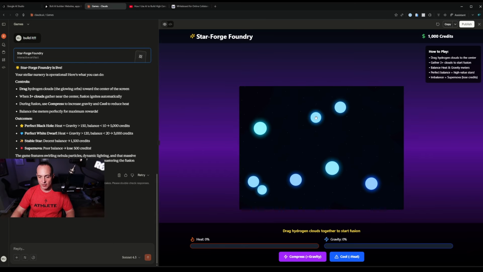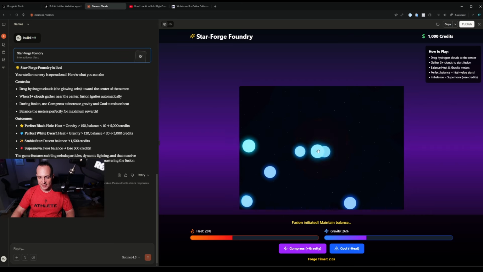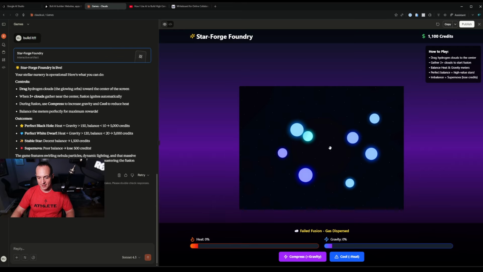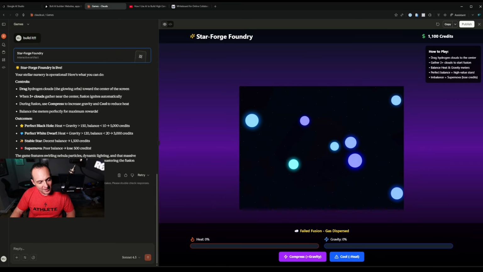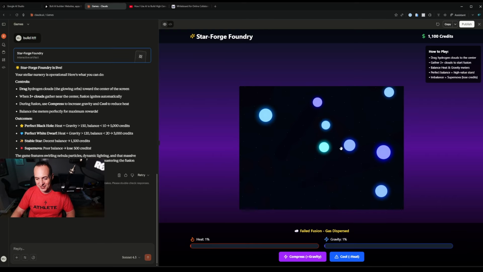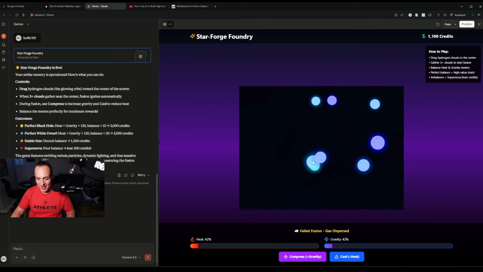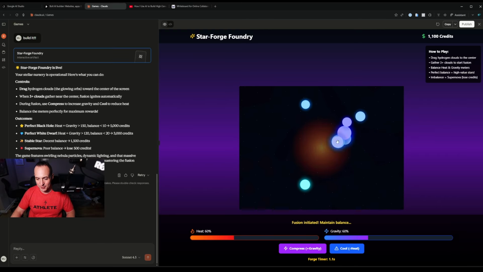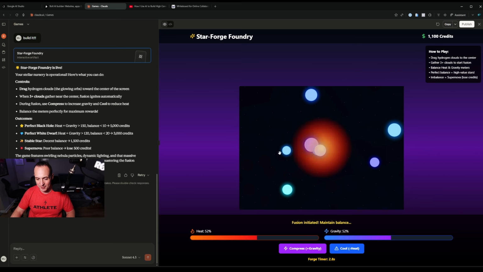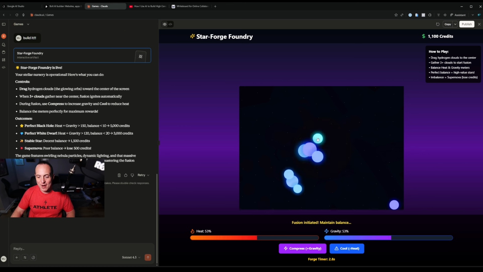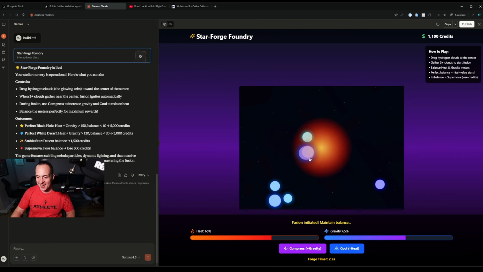Interesting. Okay. So I drag it in like this. So I have to hold it there? What happened? Did I make a bigger one? Is that what happened? I'm confused. Okay, let's try it again. We're going to do a blue, an aqua, like two aquas and a blue. I do not understand where this goes. What are those sliders on the bottom doing? Do I have to drag them all into the center? I don't know how to play this game. How do you play this game?